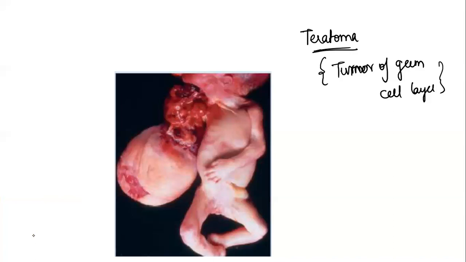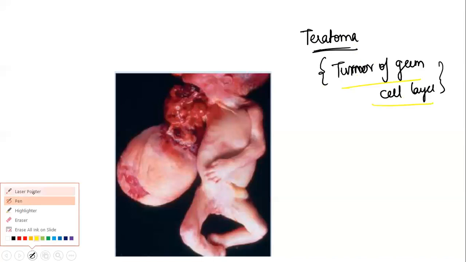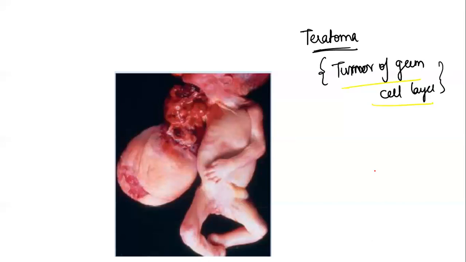Right? Since the primordial germ cells are pluripotent, they can give rise to many kinds of cells. They can give rise to epidermal cells, so the teratoma will contain epidermal content. They can give rise to mesodermal cells, so we can have mesodermal content. So it is a germ cell layer tumor. This is what you have to know. Why is there teratoma? Because of primordial germ cell pluripotency. Right? Yes, this is enough.